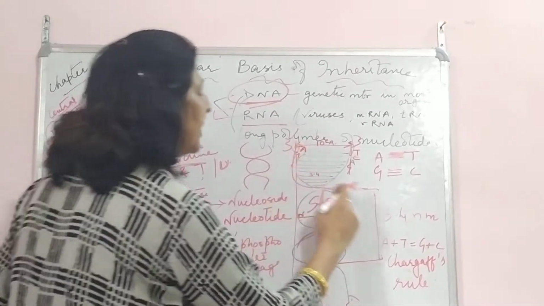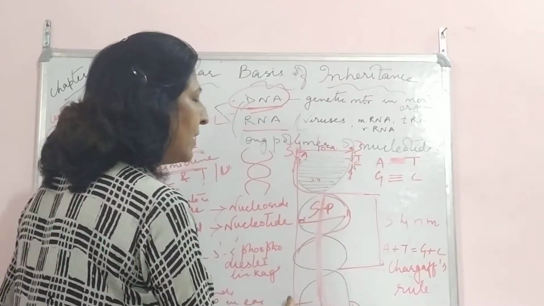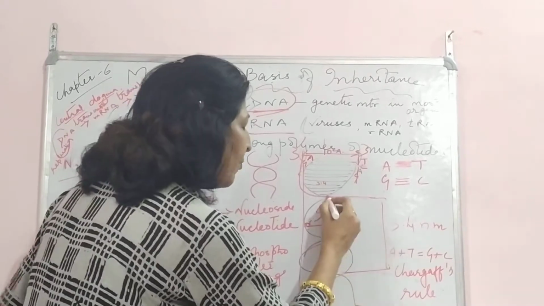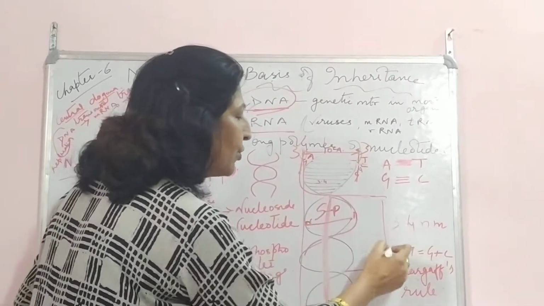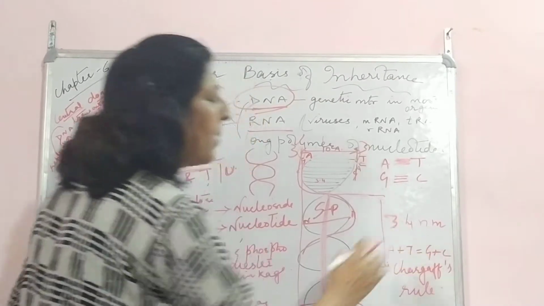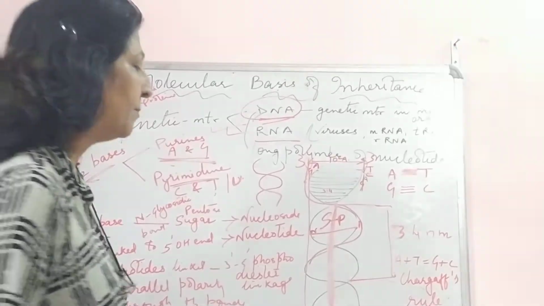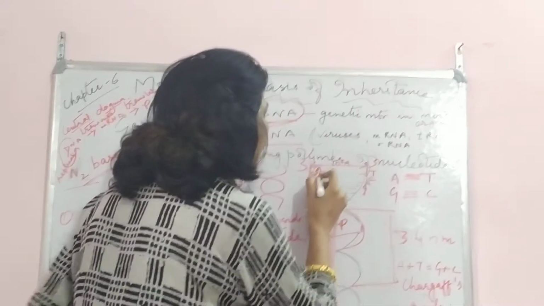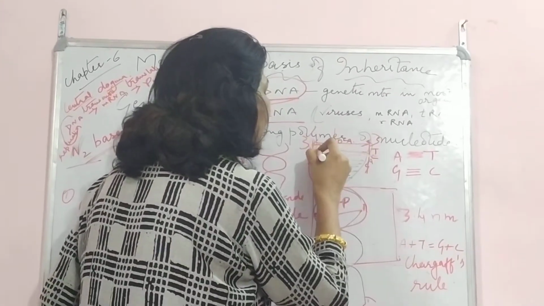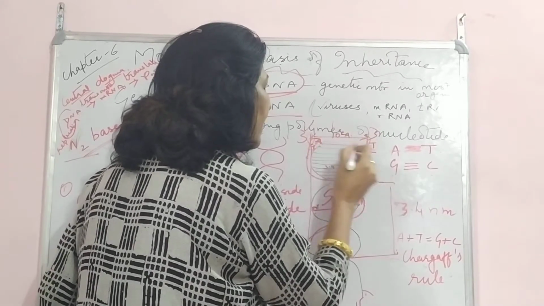And here, this is the double helical structure. From one end to here is one helix, and this is about 3.4 nanometer. Suppose here, as I have mentioned, this is adenine and thymine, guanine, cytosine.